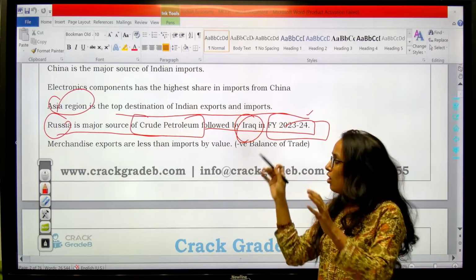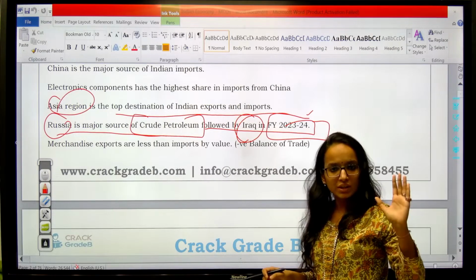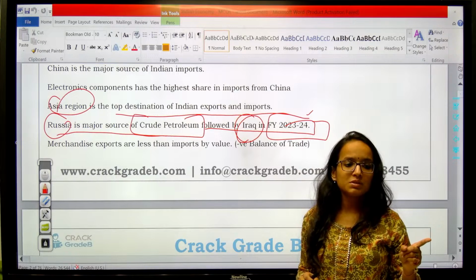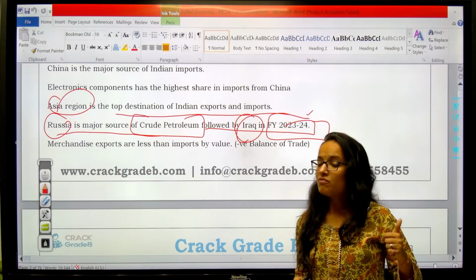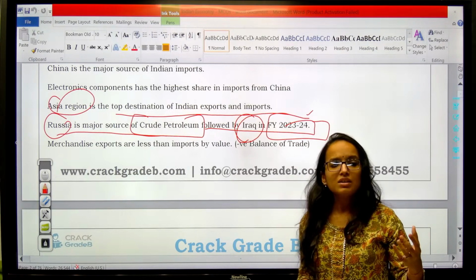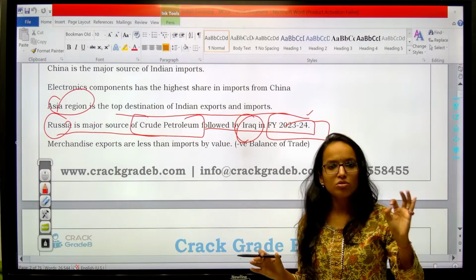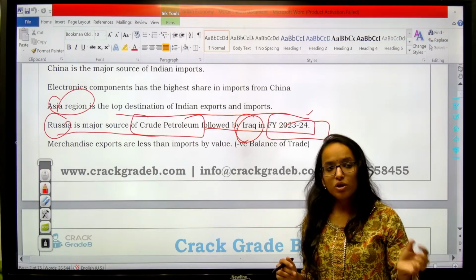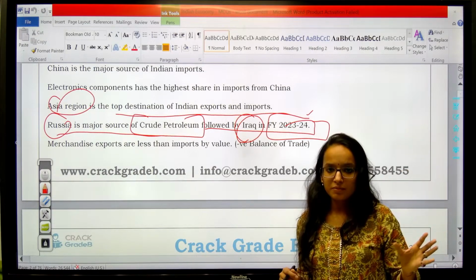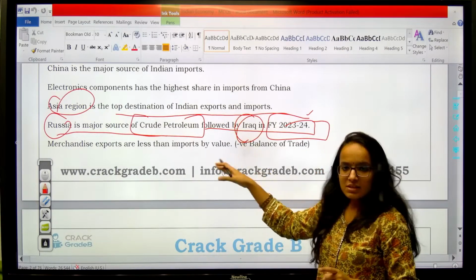And rest assured, all this information, facts, trends, data which are there in front of you have been taken from authentic government websites, right? So you can trust them. And I always say to all the UPSC aspirants that your sources should be very authentic. If you are searching for any economics related data, that should be either the RBI website or Ministry of Finance website. So official websites you should trust, or NCERTs, right? Because when there is a confusion between two options, UPSC is not going to refer to any website. They are going to refer to official data. Getting my point? So this is the related information.